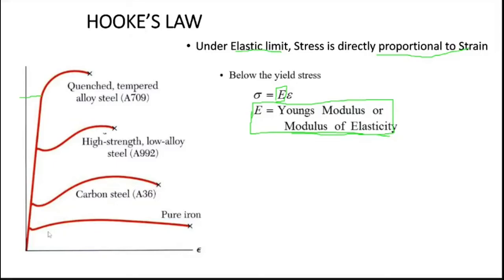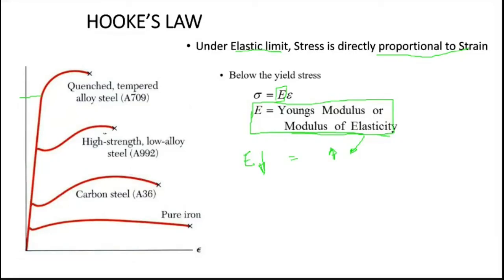Lower the Young's modulus, higher the elasticity. If Young's modulus is a lower value, it means elasticity is more. Elastic property is more. That is what it means. If my Young's modulus is a higher value, it means the elasticity property is less. Pure iron is more ductile and more elastic when compared to the other materials. Because of that, your Young's modulus here is very, very low. When you go higher than that, your Young's modulus differs accordingly.